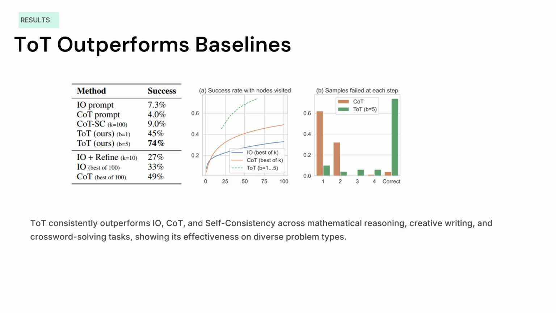So you could see that not only did tree of thoughts perform pretty well across mathematical reasoning, but it also performed much better at creative writing and crossword-solving tasks, which was seen as a weakness of chain of thought and self-consistency. That is, they performed pretty well in tasks like maths or logical reasoning, but they struggled a lot in creative writing, which was not the case for tree of thoughts. The primary reason for this is, as you could guess, that while sampling different approaches for creative writing tasks, we use independent thoughts, which help in boosting the creativity.